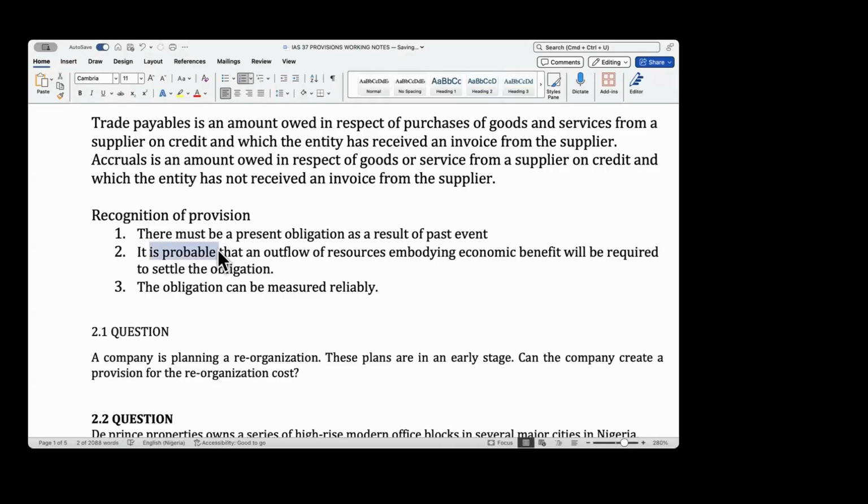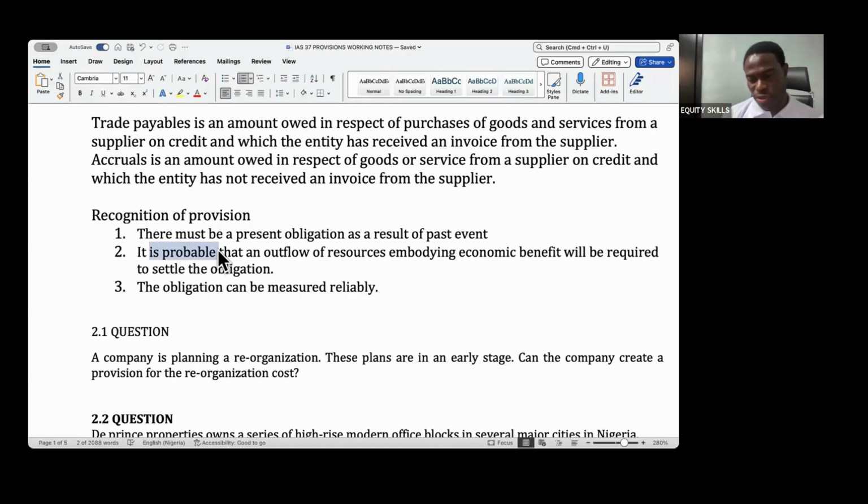Okay, so when we say probable, for your exams, the examiner will give you a probability of above 50%. So that's probable. What it means is that the likelihood of it happening is very high. The likelihood that you will pay money is very high. And the standard says it means more likely than not.